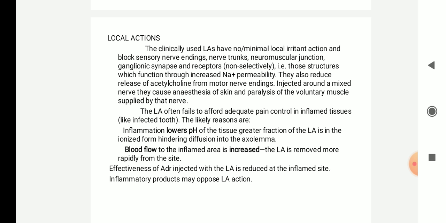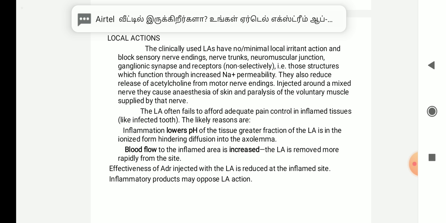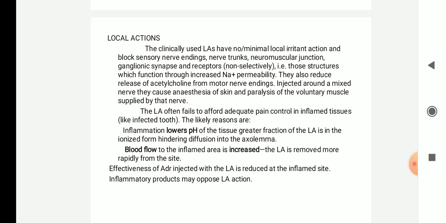What may be the reasons? If you apply the local anesthetic to inflamed tissue, it will fail to produce anesthesia. Inflammation will cause lowering of the pH of the tissues. Because of this, a greater fraction of the local anesthetic will be ionized, which hinders it, that is, they cannot enter inside the nerve cells, because only in the unionized form will they enter the cells, and after entering the cell they become ionized.